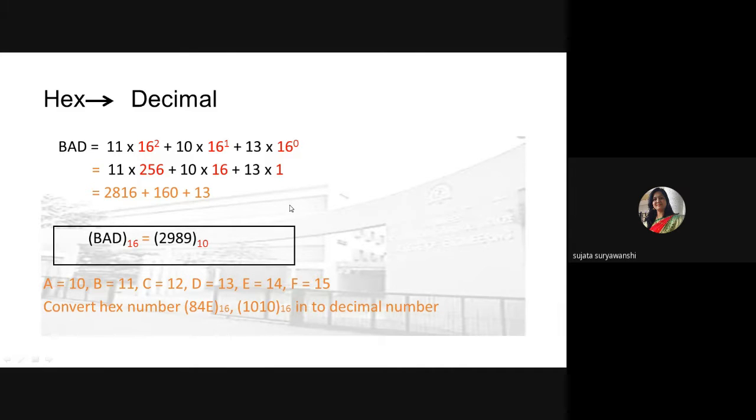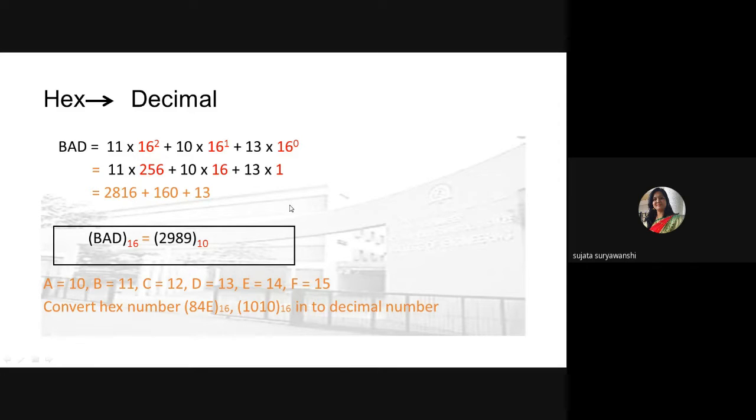Just multiply each input number system digit by the base of that particular number system only. Okay, because here we are converting hex to decimal. Decimal is the result, so we are not multiplying digits by 10 to the power. Right?